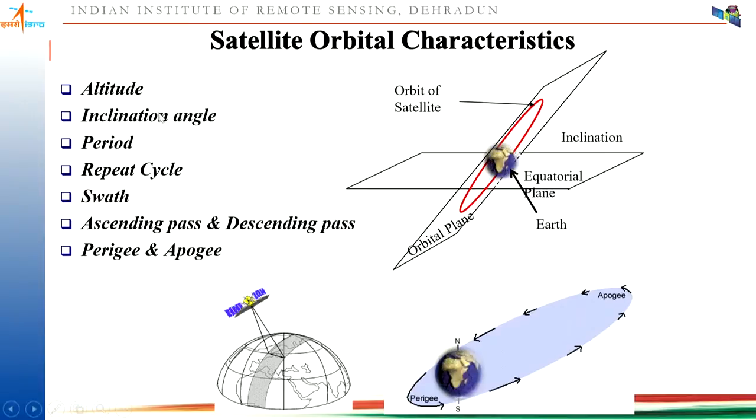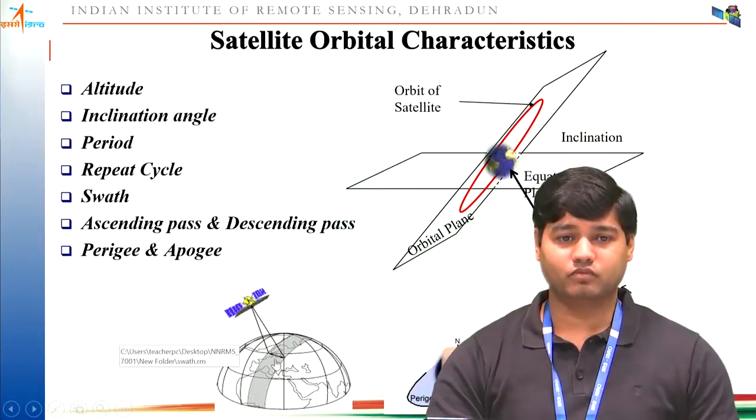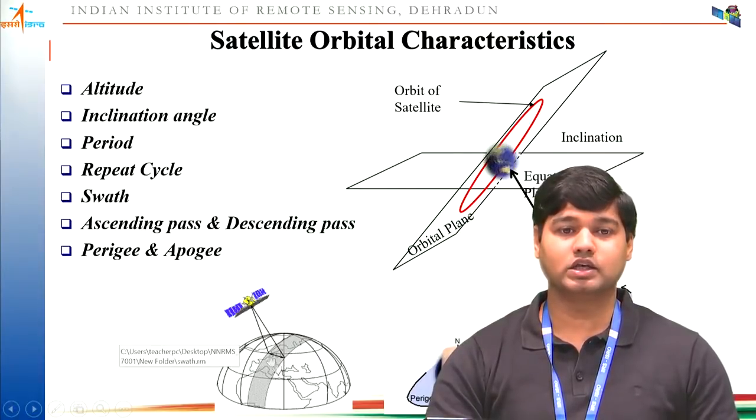That is called the repeat cycle. Now coming to swath. Like our eyes are able to see to a certain width, your sensor is also able to see a certain width. That is called swath. You can see this width which is captured by your satellite; that is called swath width.